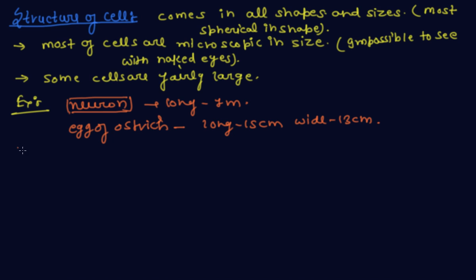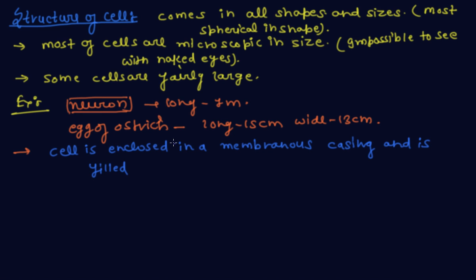So basically, a cell is enclosed in a membranous casing and is filled with a liquid substance called cytoplasm. So there are many cell organelles in a typical cell.